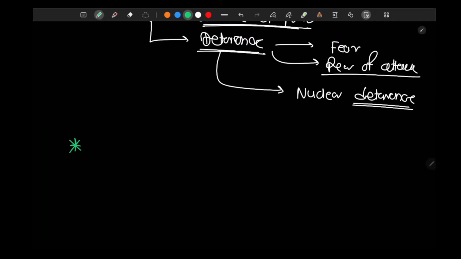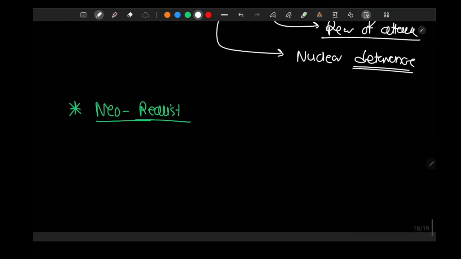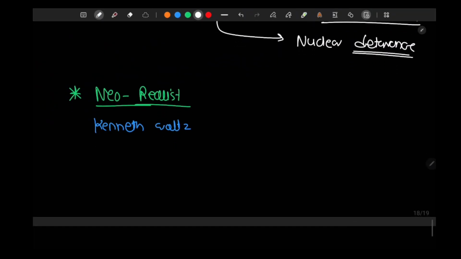The idea, as explained by Hans Morgenthau, was criticized by a lot of people, starting with the neo-realists, or realists themselves. Neo-realist criticism of the theory of Hans Morgenthau: the biggest scholar of international relations, Kenneth Waltz, is a neo-realist. I feel there is no better scholar than Kenneth Waltz in international relations. Kenneth Waltz criticizes Hans Morgenthau, and calls Hans Morgenthau unscientific.